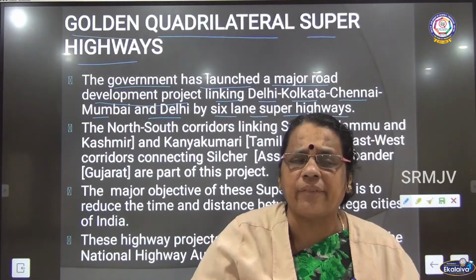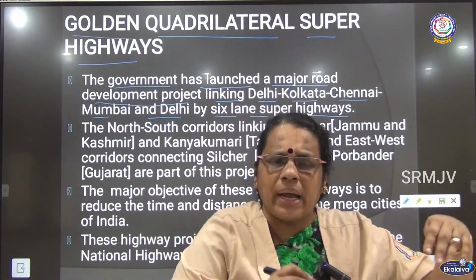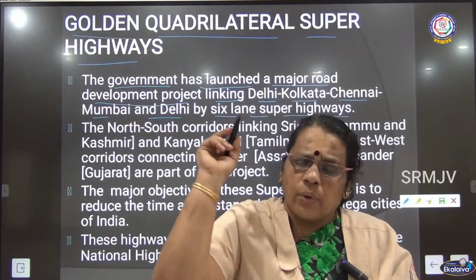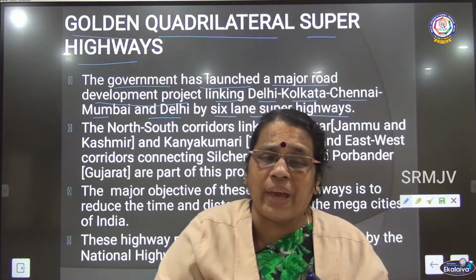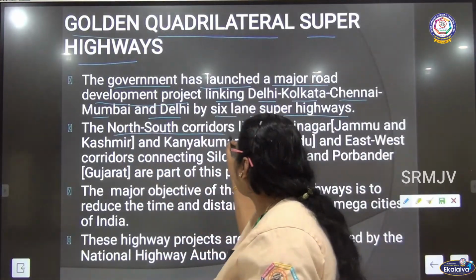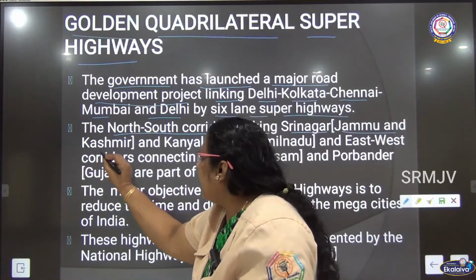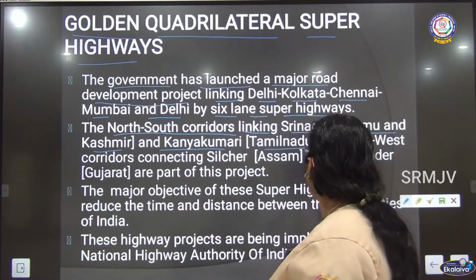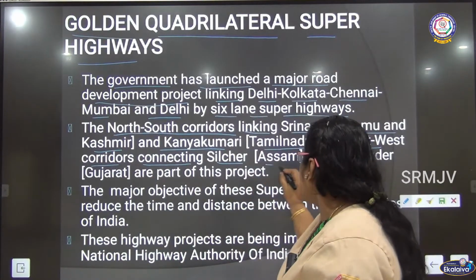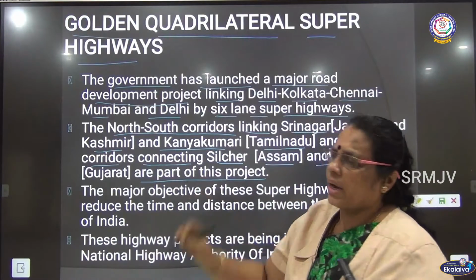Quadrilateral, I told you, is a 4-sided figure. So all the 4 mega cities are connected. What are they? Mumbai, Delhi, Chennai and Kolkata are connected through the golden quadrilateral superhighways by a 6-way lane. So this is the first category. The north-south corridor linking Srinagar in Jammu and Kashmir and Kanyakumari in Tamil Nadu, and east-west corridors connecting Silchar in Assam and Porbandar in Gujarat are part of this project.